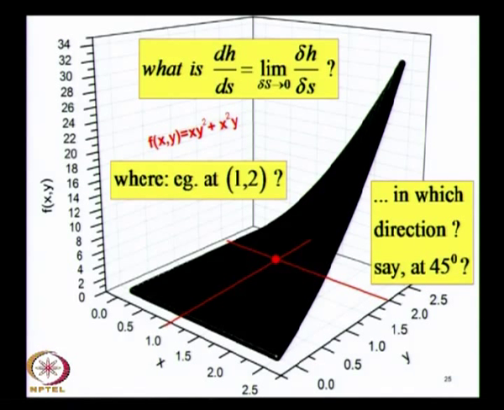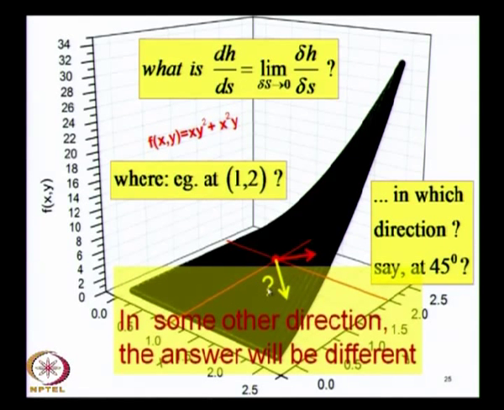You can take any angle, it does not matter, but just for the sake of discussion and illustration I have chosen this angle to be 45 degrees. So in this direction what is the rate at which this height of the surface changes with distance? Now obviously you can see that this depends on the direction in which you are considering this change, it will be different in different directions. If you consider this change in different directions, the answer will be different.